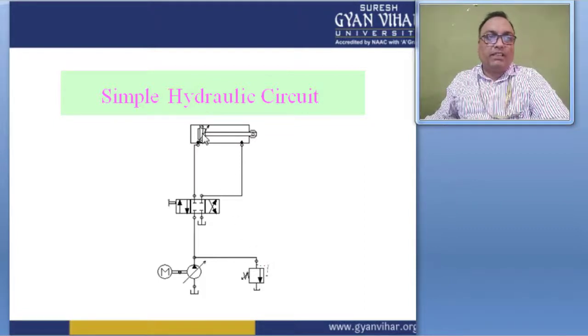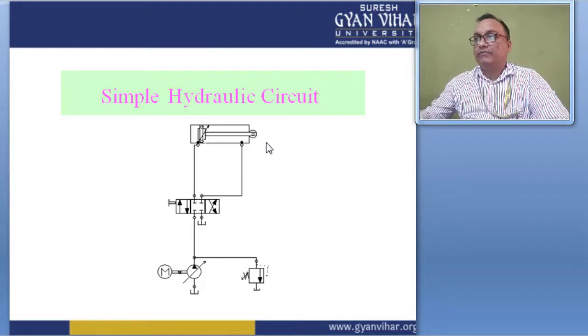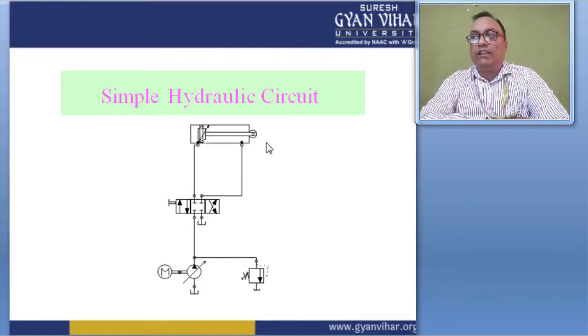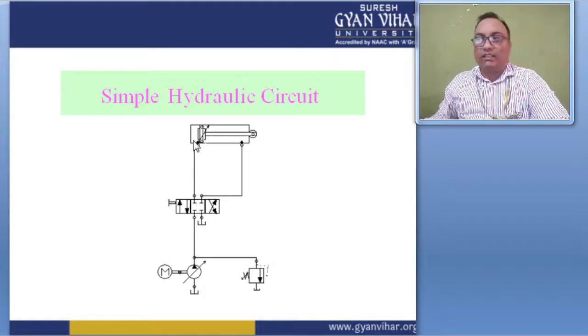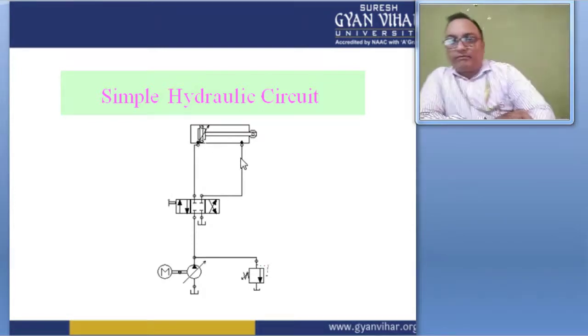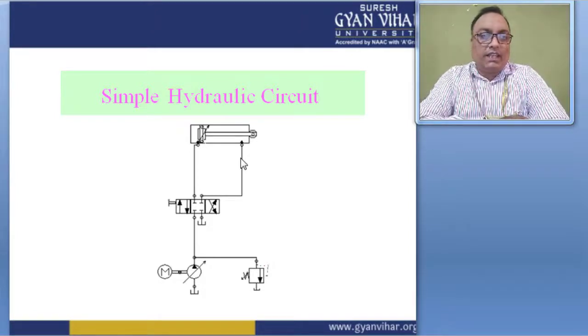Here this piston is a movable piston, and the whole system is filled with a fluid. Suppose this system is filled with a fluid when the system is not activated, and